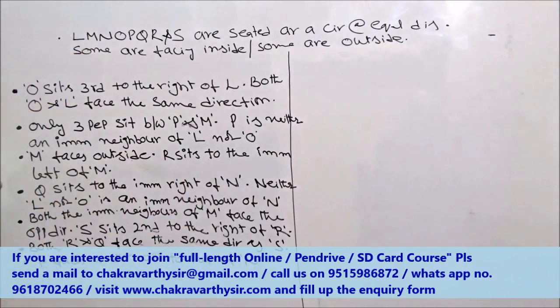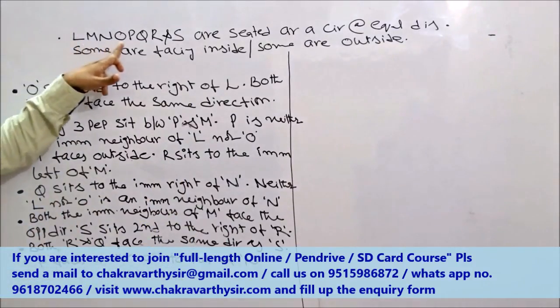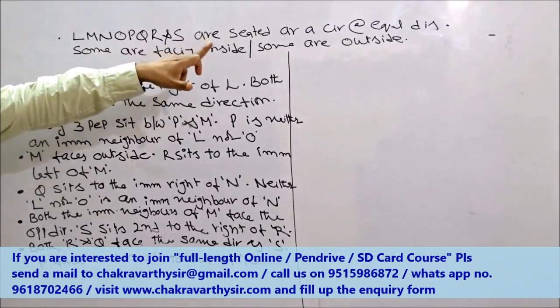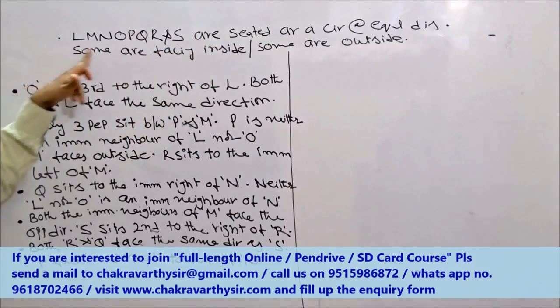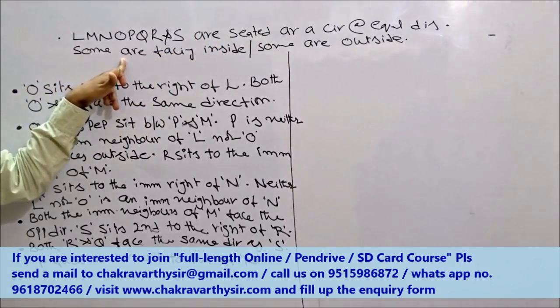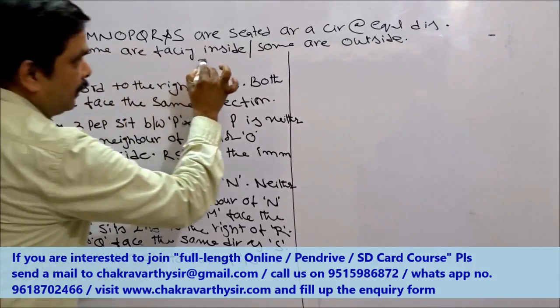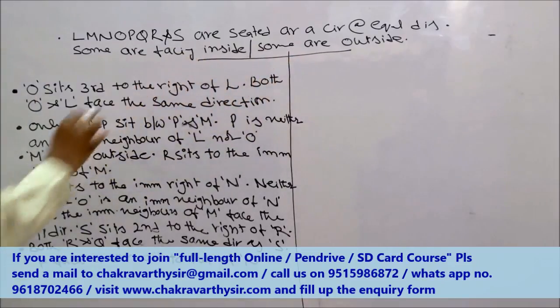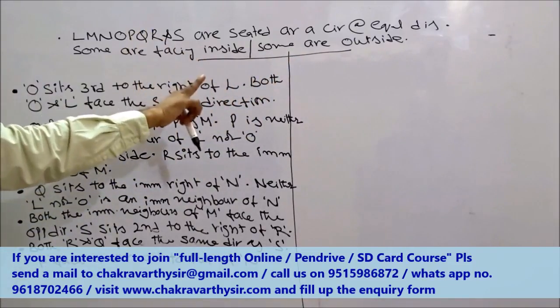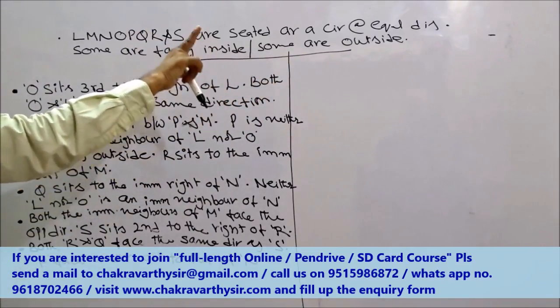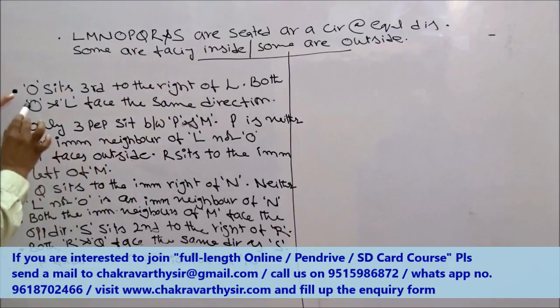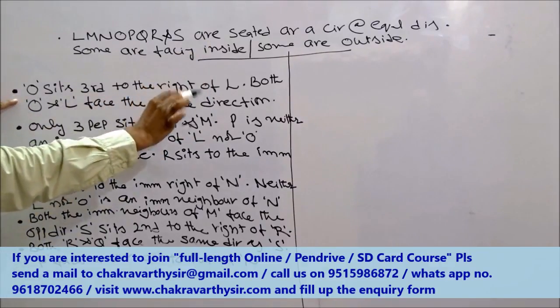The question says like this: L, M, N, O, P, Q, R and S are seated around a circle at equal distances, not necessarily in the same order. Some are facing inside, some are facing outside. This is very important. You see, we don't even know how many are facing inside, how many are facing outside. The next one is O sits third to the right of L.